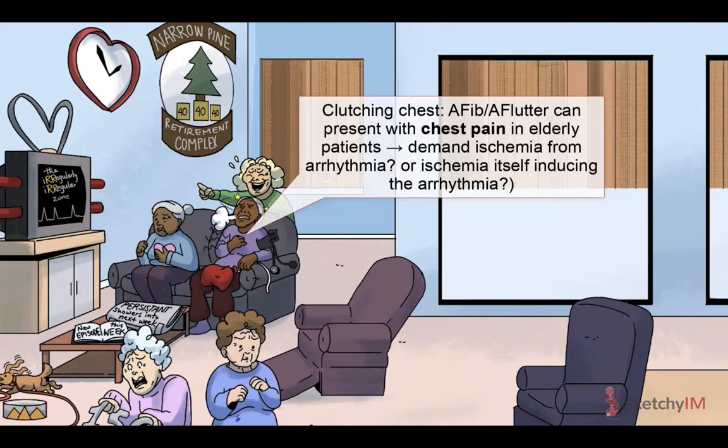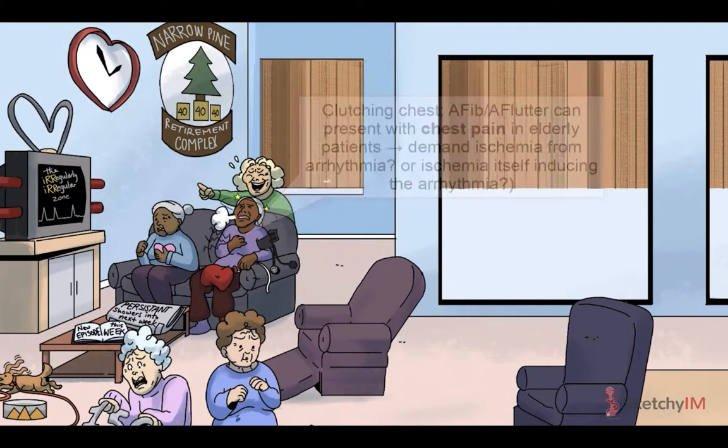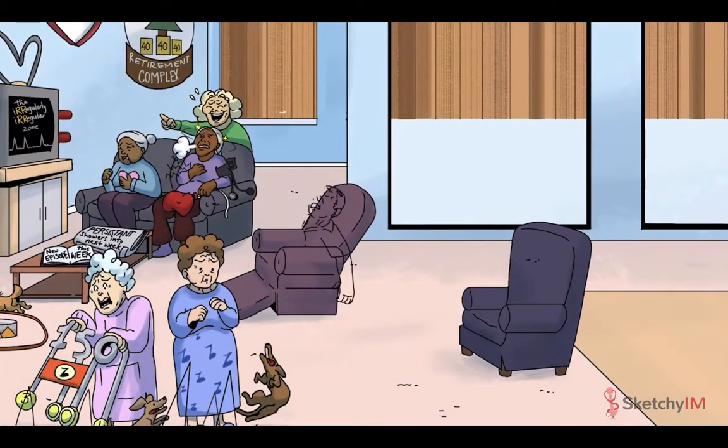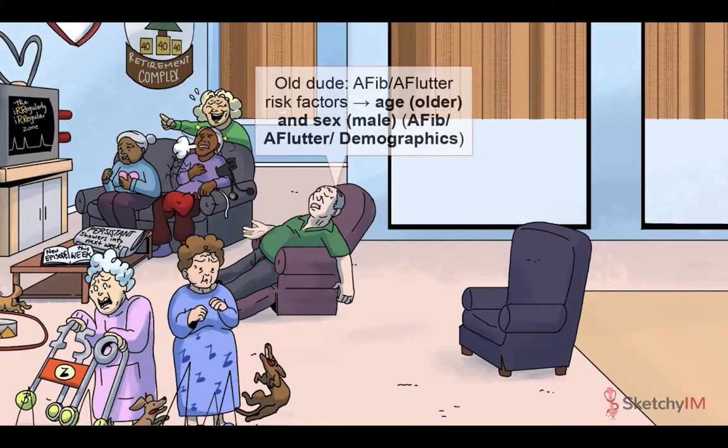Once again, the HPI is important to identify the timing of onset, especially when it comes to treatment, associated symptoms, and severity. But due to the vast amount of reversible triggers, a thorough social history, surgical history, and past medical history are going to be especially important. AFib is the most common type of arrhythmia, with around 3 to 6 million people in the US affected. AFlutter is much less common, but has a very similar profile of risk factors.